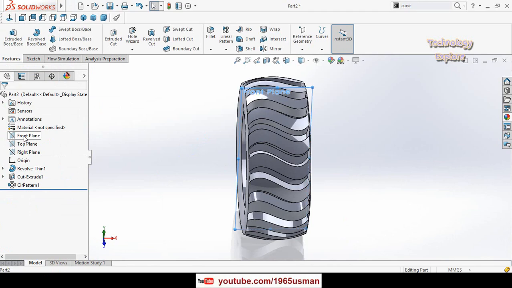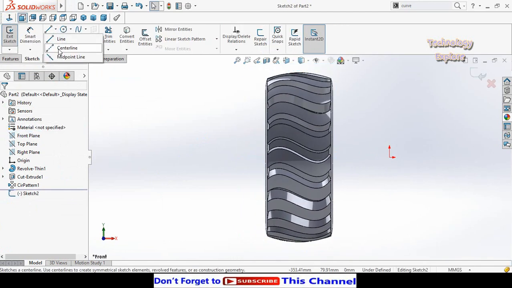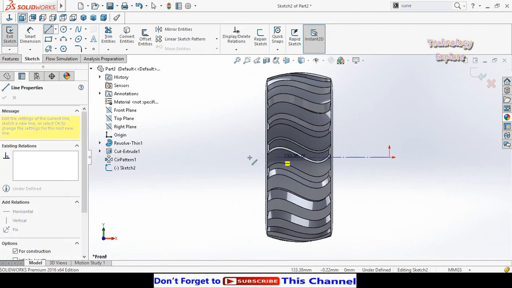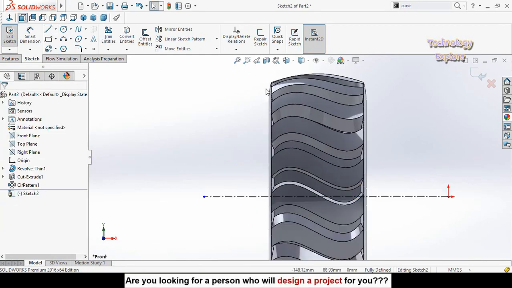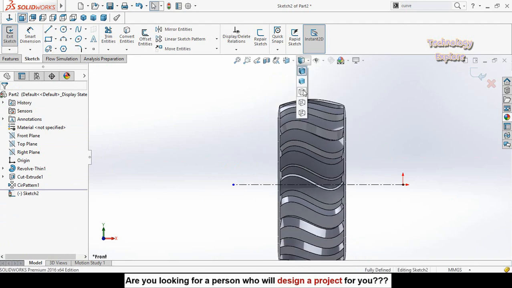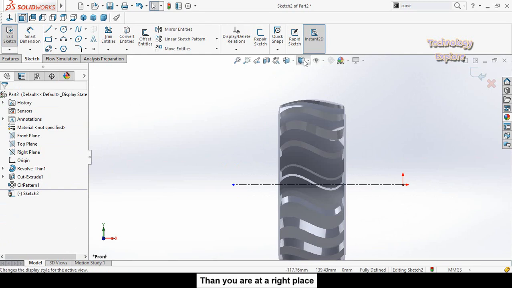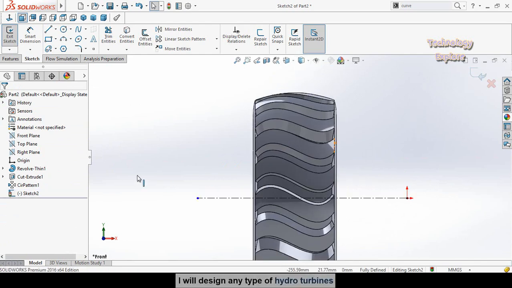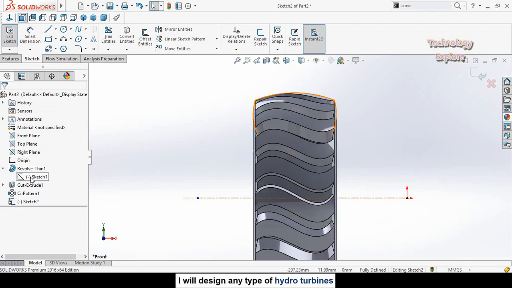Then again sketch on front plane and then make normal to. Draw a center line like this and press escape button. Change the shades from here. So now expand the revolved thin one feature here and then select sketch 1.